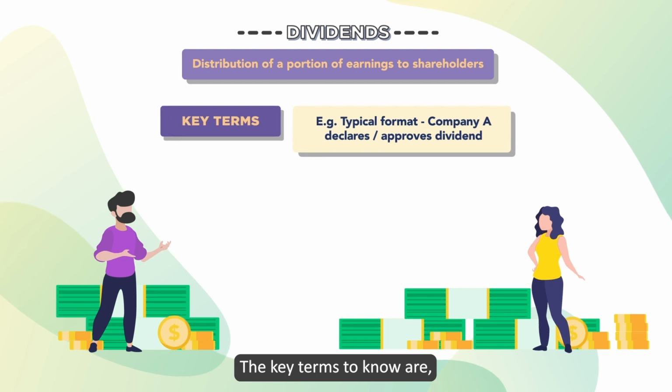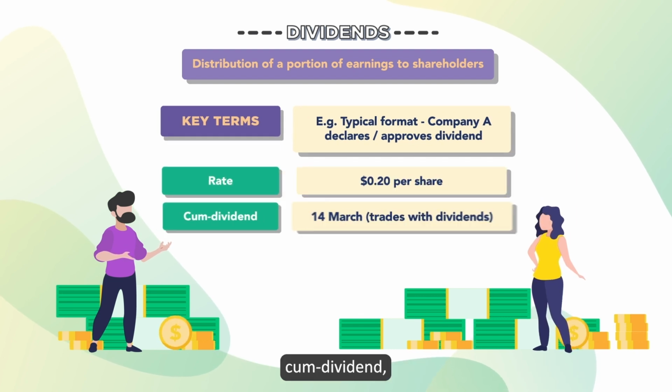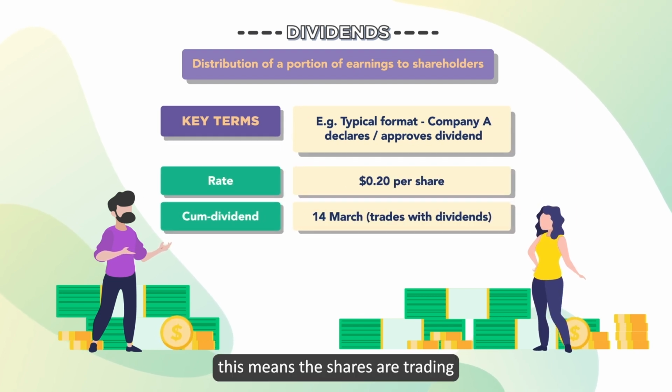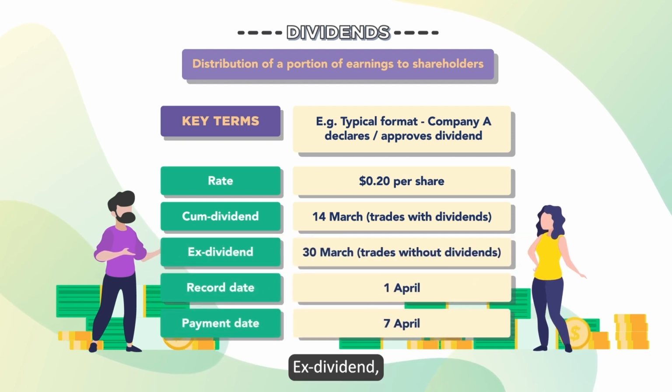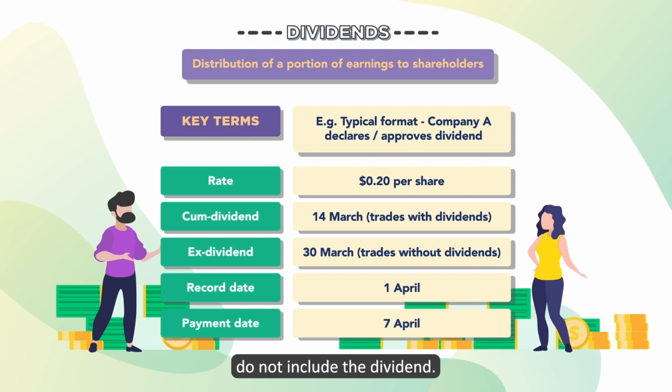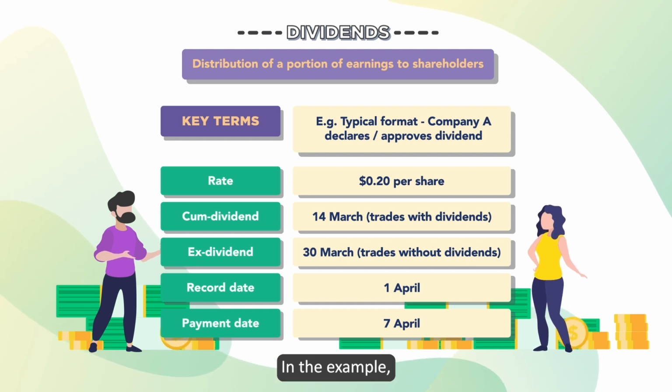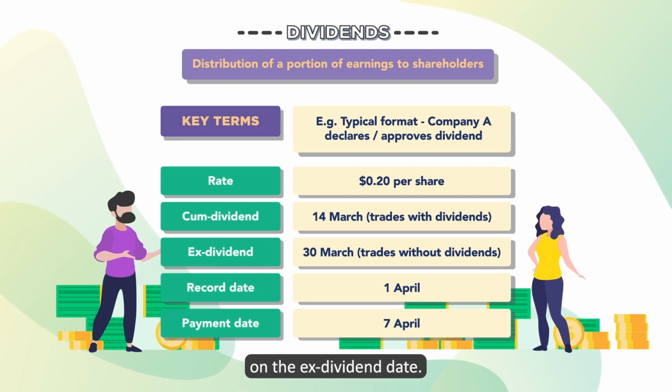The key terms to know are: cum dividend. This means the shares are trading with the dividend included. Ex-dividend. This means the shares do not include the dividend. In the example, this means the shares should fall by 20 cents on the ex-dividend date.